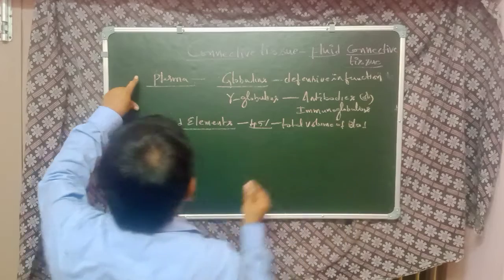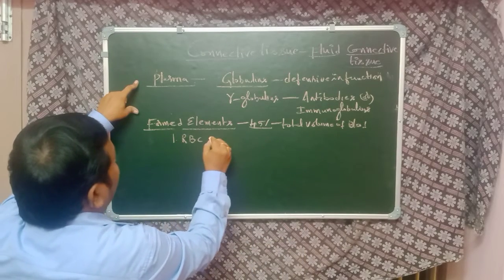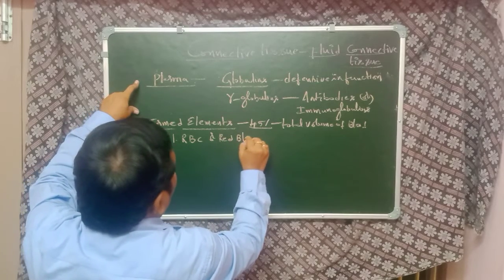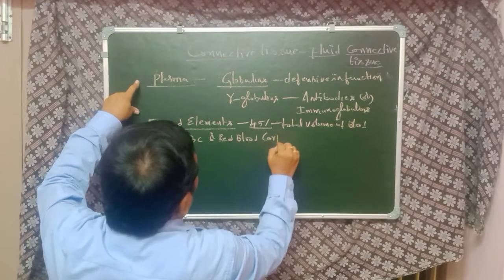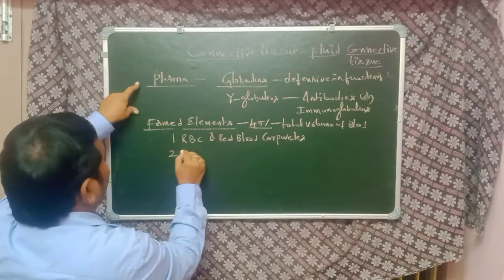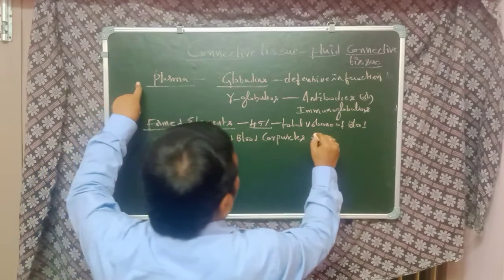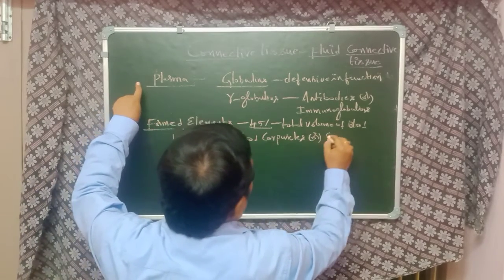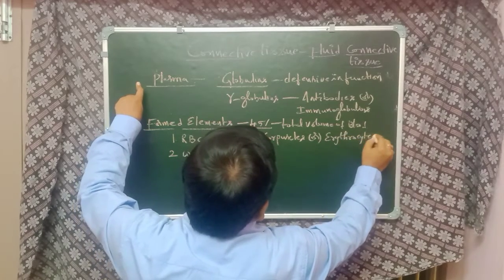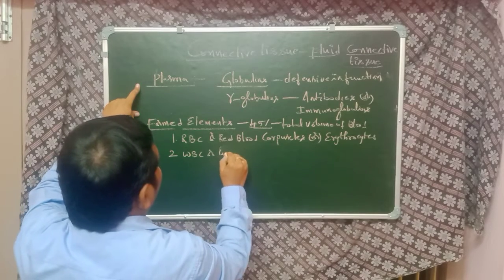The formed elements are RBC, or red blood corpuscles, also called erythrocytes, and WBC, or white blood corpuscles.